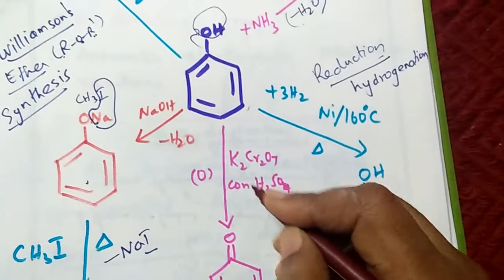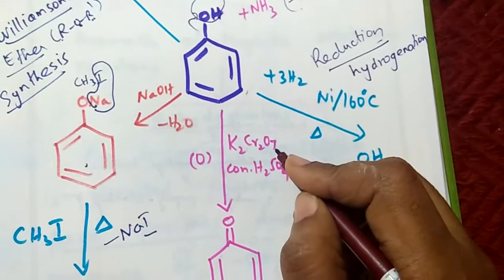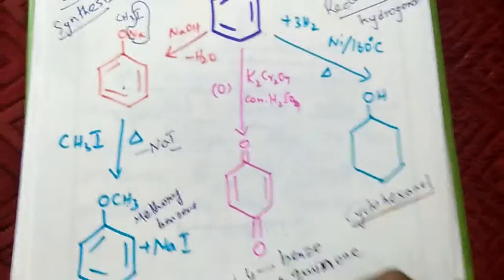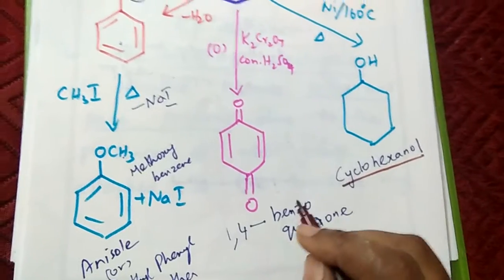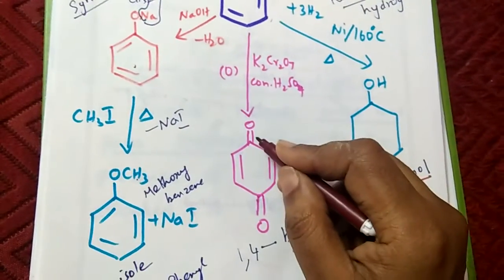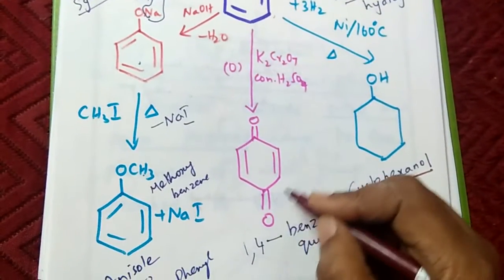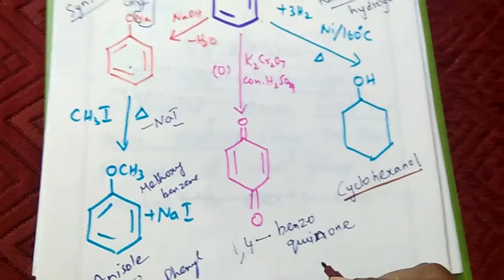Phenol undergoes oxidation in the presence of powerful oxidizing agents such as potassium dichromate and concentrated sulfuric acid to form quinone. It is also called 1,4-benzoquinone, or just paraquinone is the common name. So the 1,4 positions have double-bonded O groups. It is called quinone. So it is 1,4-benzoquinone.